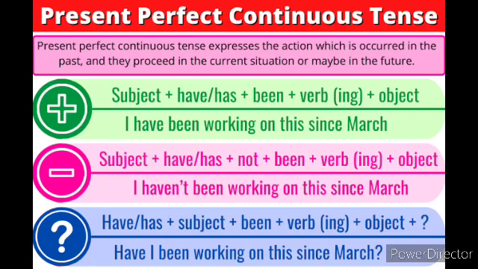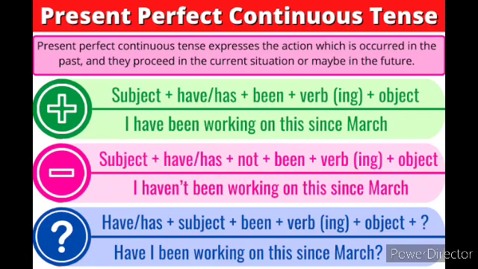Look at the negative structure here. Subject plus has or have plus not plus been plus verb plus ing form plus object. So the example sentence for this is: I haven't been working on this since March. Why are we using haven't here? Because I takes the plural form of the helping verb, so we are going for haven't.